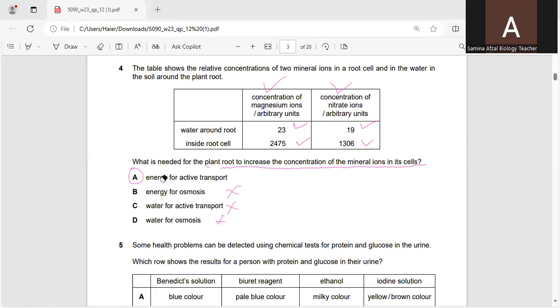Next, question number 5. You can see over here, question number 5. I'm moving towards it. Let's see, where is question number 5?